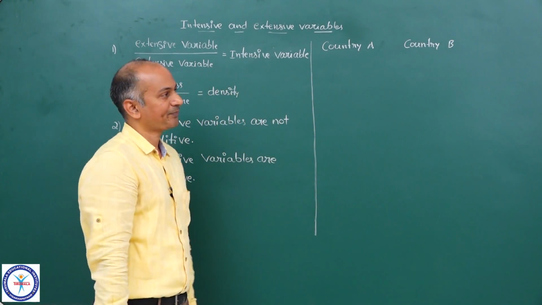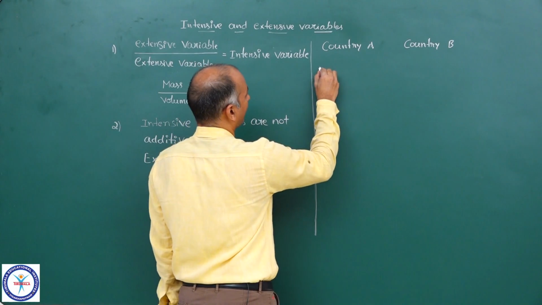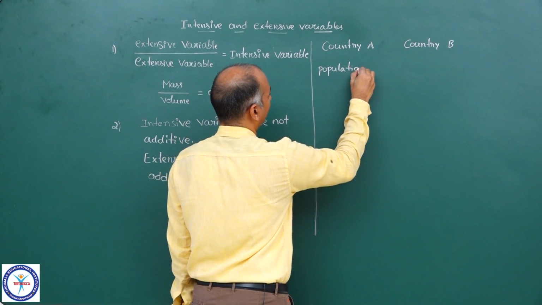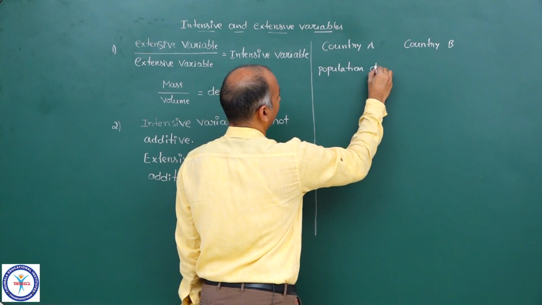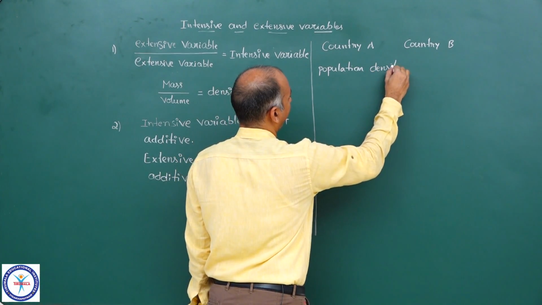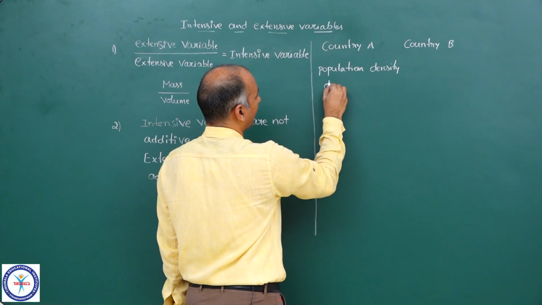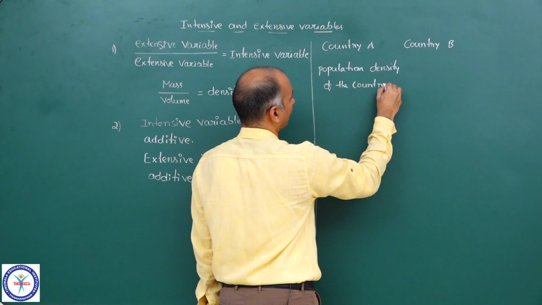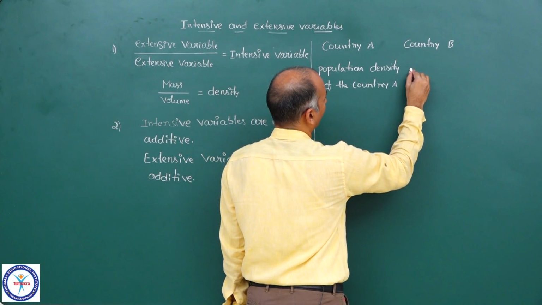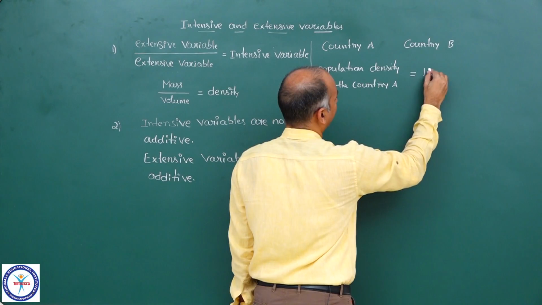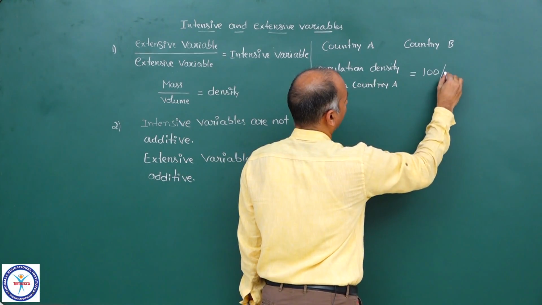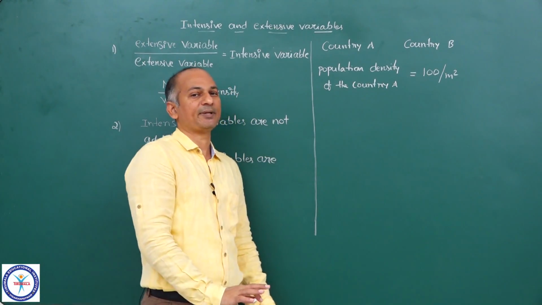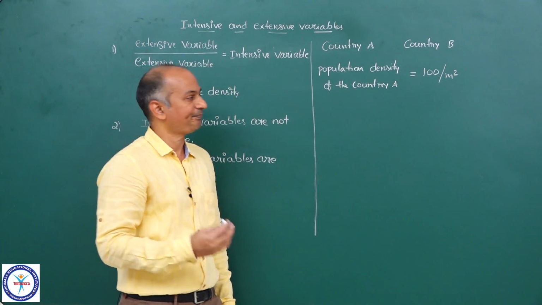Two countries like that. Now it is given that the population density of the country A is equal to 100 persons per meter square, number of persons upon area.